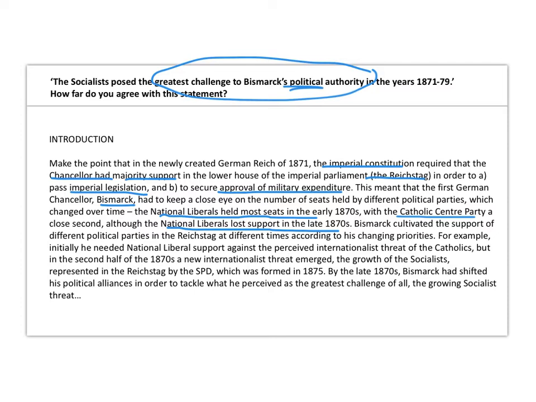He needed to cultivate support of different parties, and sitting beneath this is the constant growth of the socialists. They were very small at the beginning of the 1870s, but they were growing by the end of the 1870s, and Bismarck was aware of that, and he saw that as a threat, and that had an impact on the way in which he had to work within the Reichstag. So his tactical alliances within the Reichstag changed as a result of that.